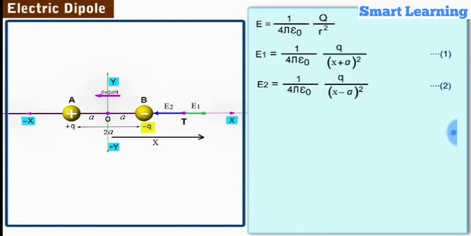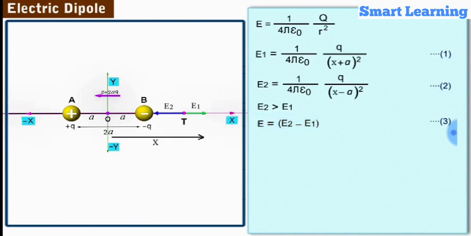Point P is nearer to the charge minus q than the charge plus q. As the distance of the point P from minus q is lesser than that from plus q, the magnitude of the electric field strength E2 is greater than E1. Hence, the magnitude of the resultant electric field strength E at the point P is equal to E2 minus E1. Let us label this as equation 3.